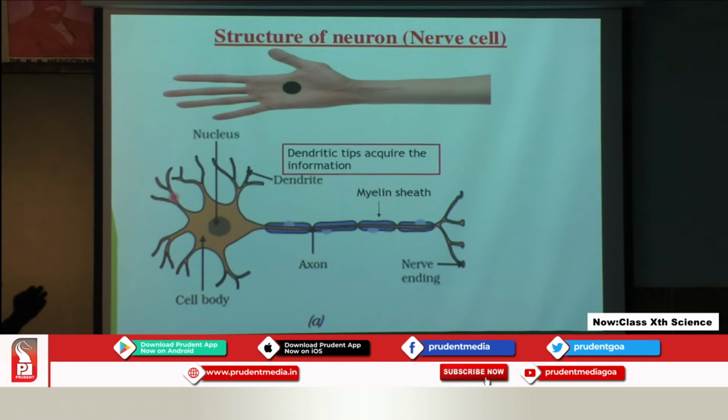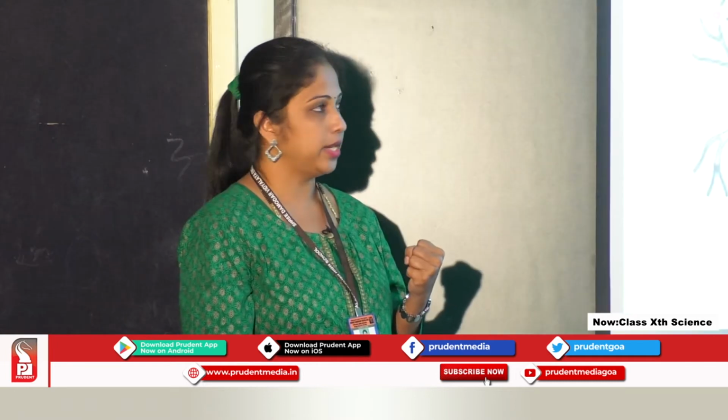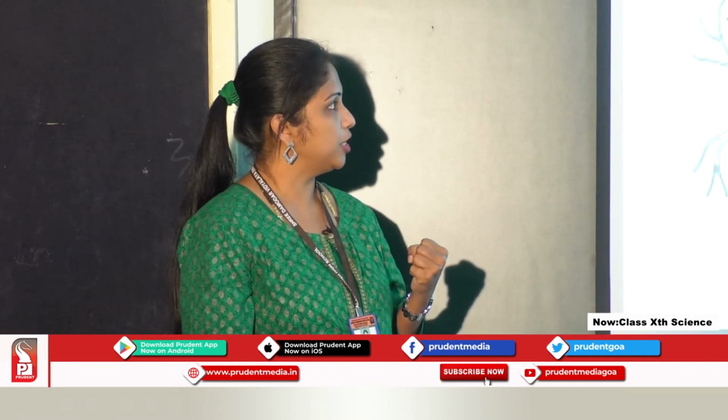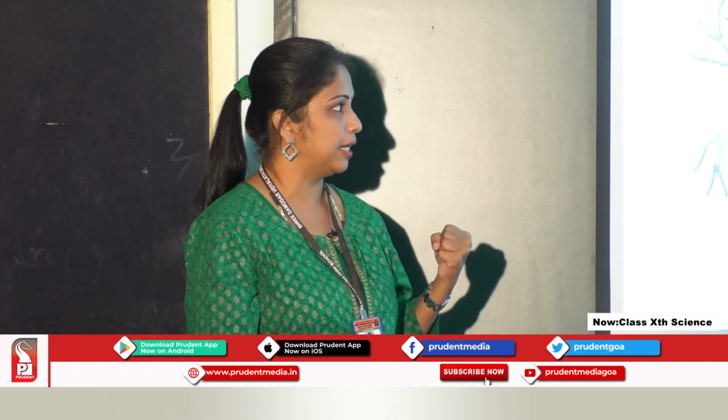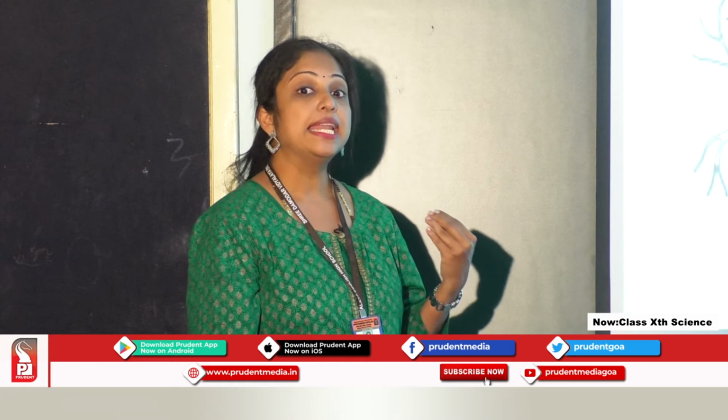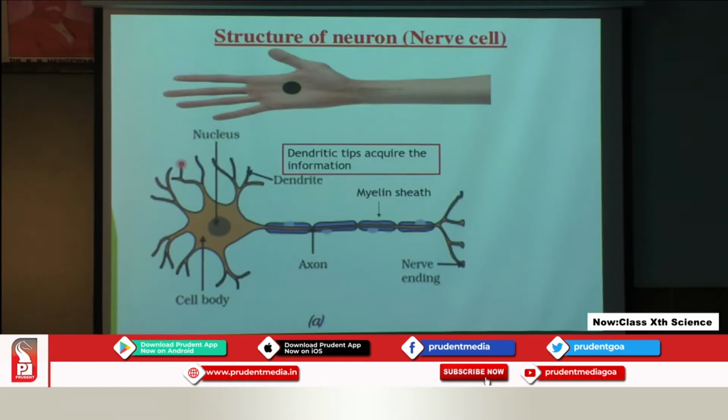Now when this information is acquired, there will be some chemical changes taking place at this dendritic tip, which will create an electrical impulse. So it creates an electrical impulse, and in this form the information is carried through the nerve cell.